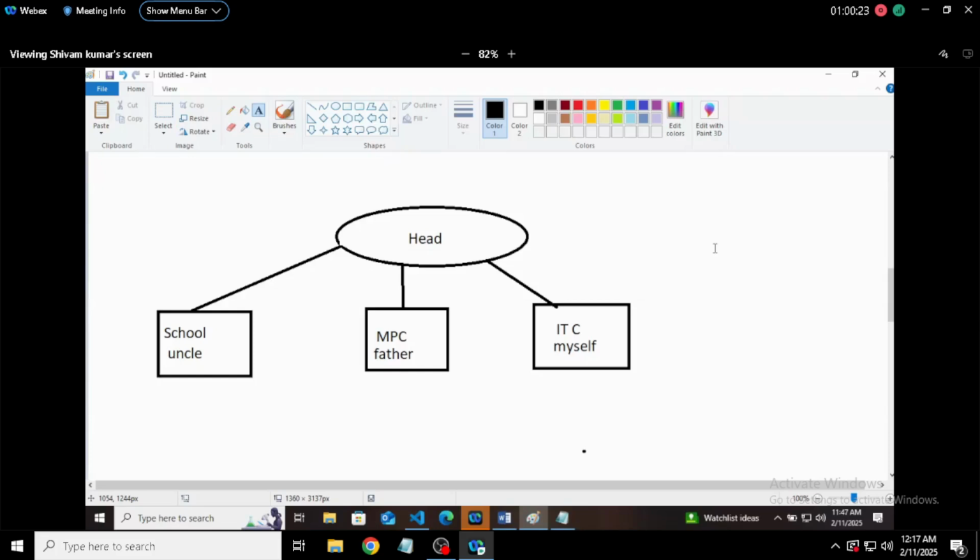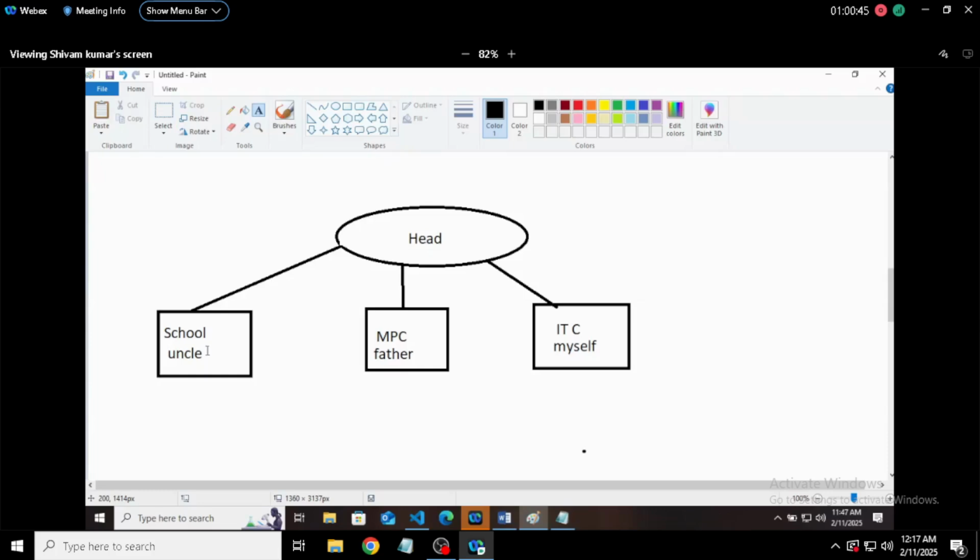Generally I don't share my problems with anyone, even with my family. I try to solve them by myself. I will not say, let's say my uncle is having some problem in his school, and there are a lot of problems. It doesn't mean that if you are the owner, then you are tension free. No, if you are an employee, then you are tension free. The owner has all the problems.